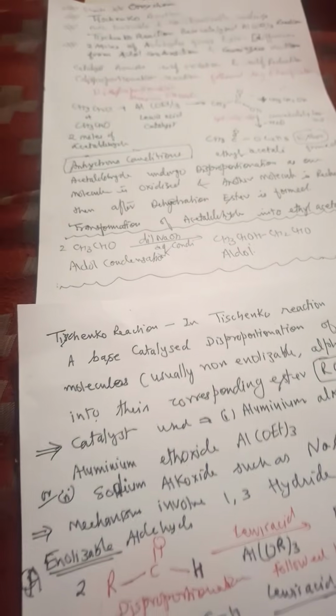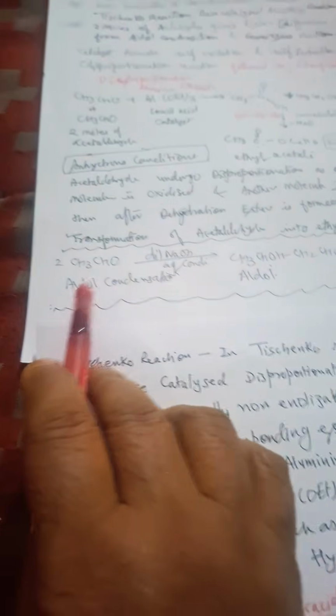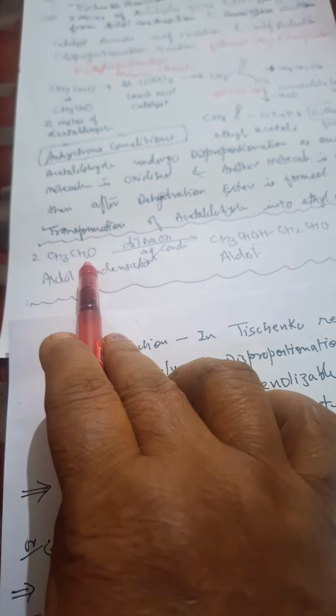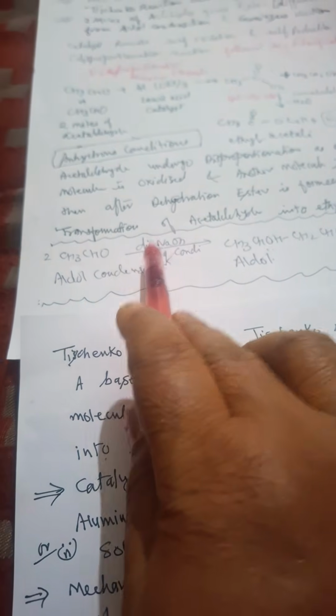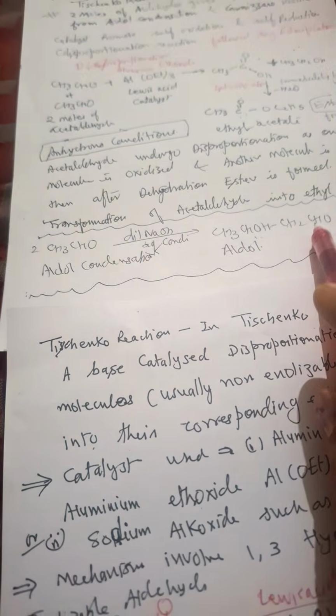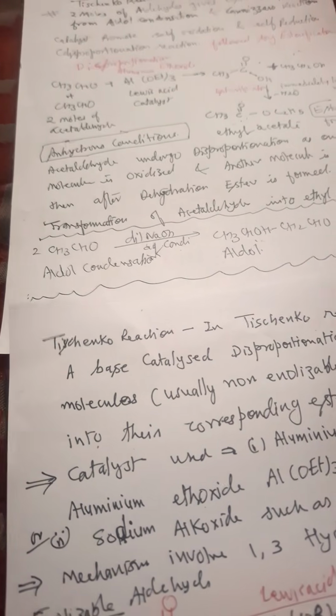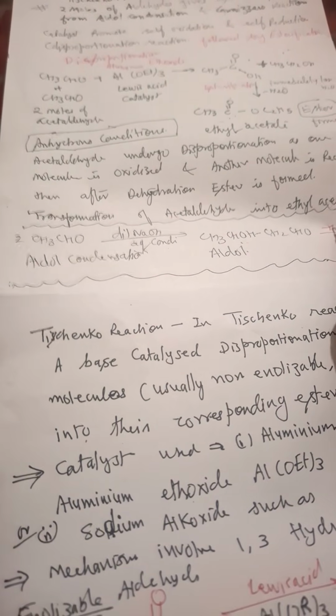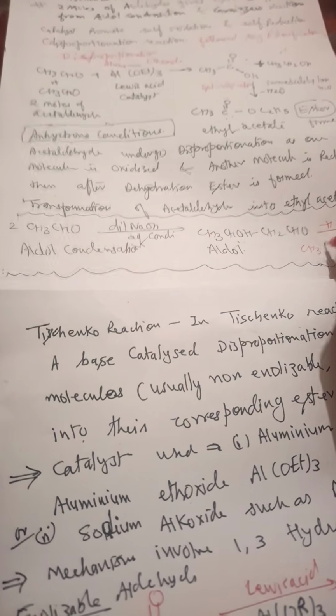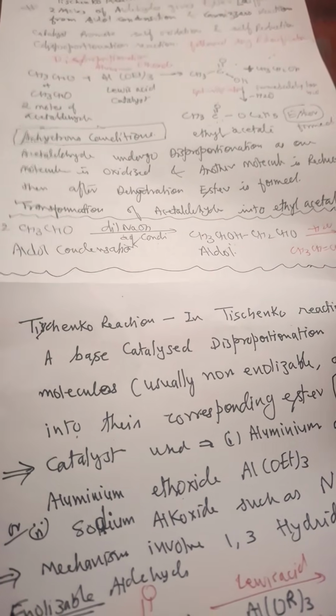But how does it differ from aldol condensation? In aldol condensation, 2 moles of acetaldehyde are used, aqueous dilute NaOH is used, and an aldol will be formed. And when water is lost, we get CH3CH=CHCHO. So this type of reaction takes place.